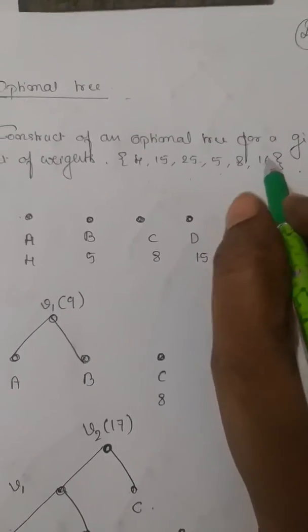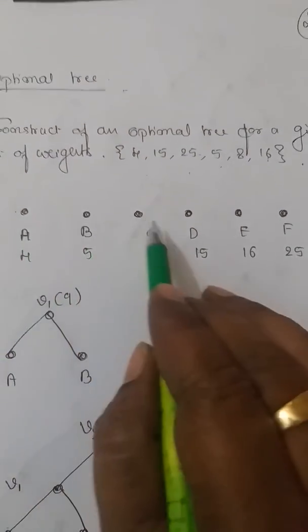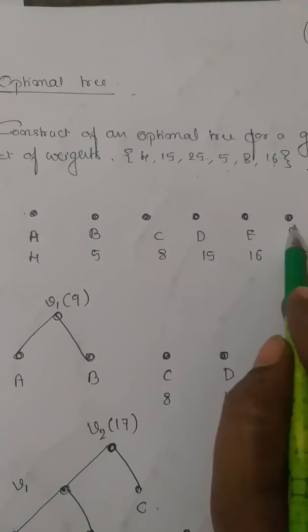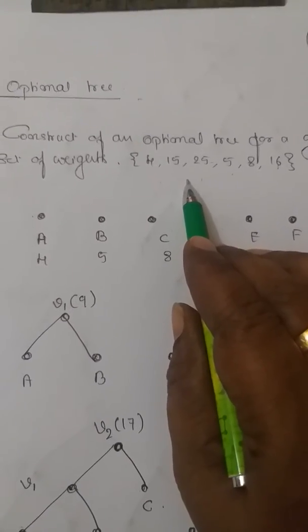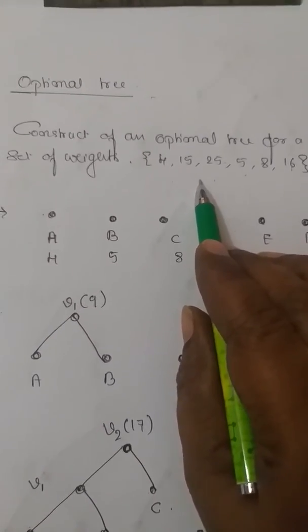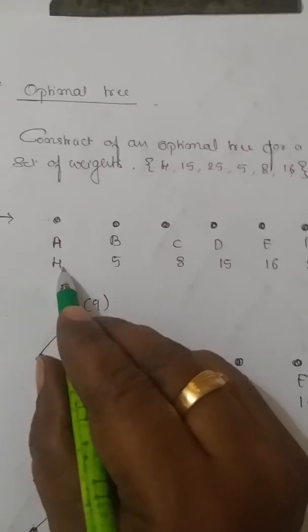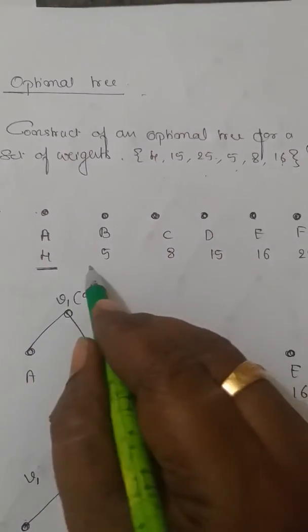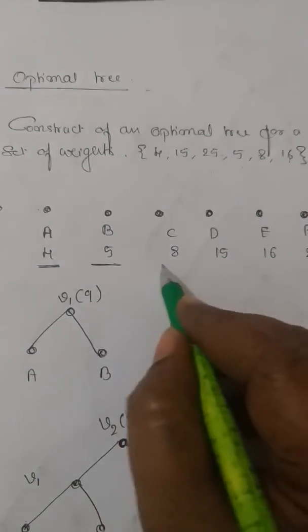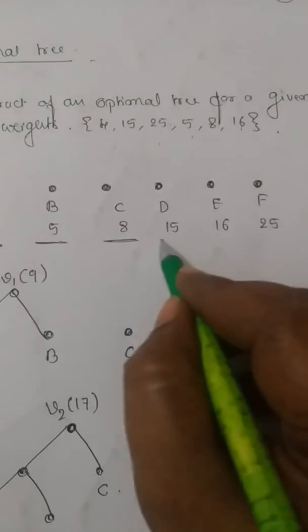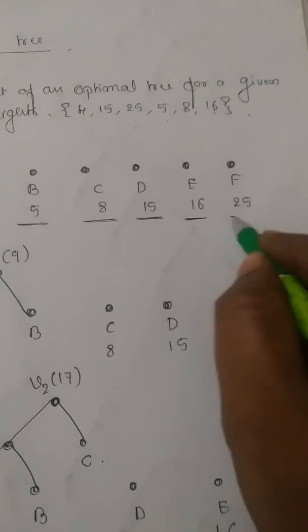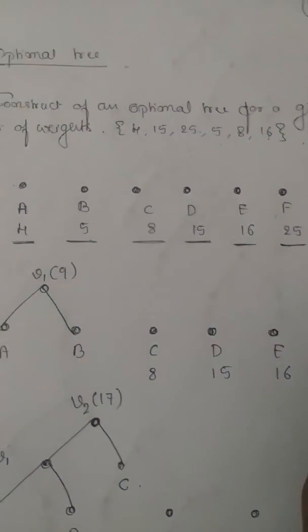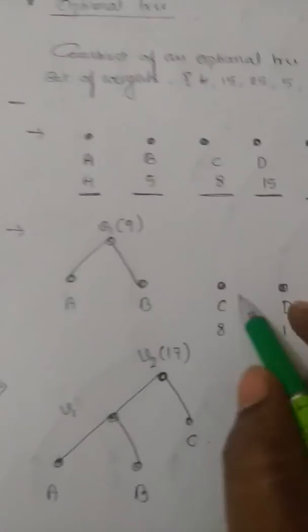6 elements are there. So I am going to take 6 isolated vertices now, and I am going to assign these weights in increasing or non-decreasing way. So first I am taking 4. Then next highest weight is 5. Next highest weight is 8. Next 15. Next 16. Then it is 25. Correct? So I have taken the symbols A, B, C, D, E, F. Correct?